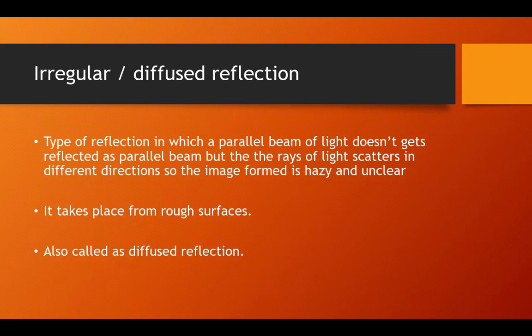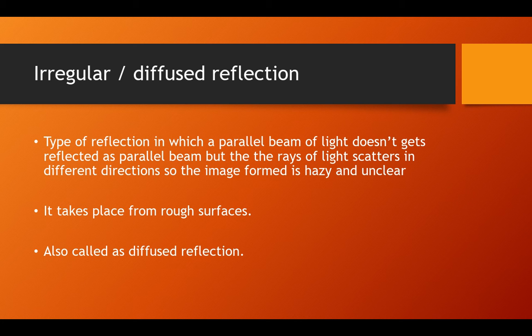Now let's learn about irregular reflection. Irregular reflection is also called diffuse reflection. The definition: a type of reflection in which the parallel beam of light doesn't get reflected as a parallel beam of light, and the rays of light scatter in different directions. So we are not able to see the image properly.